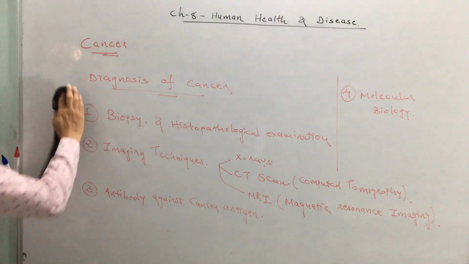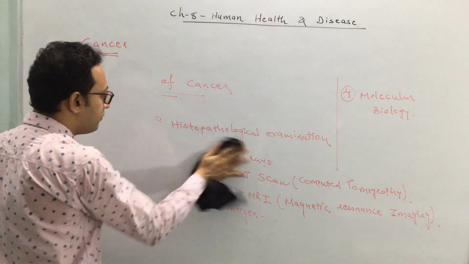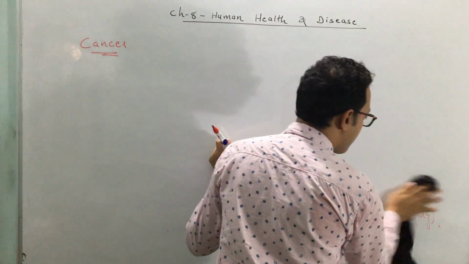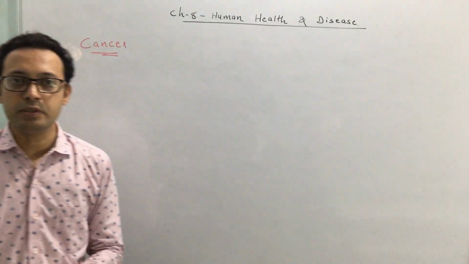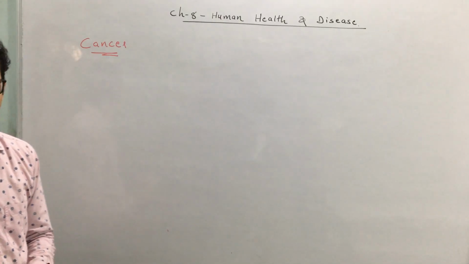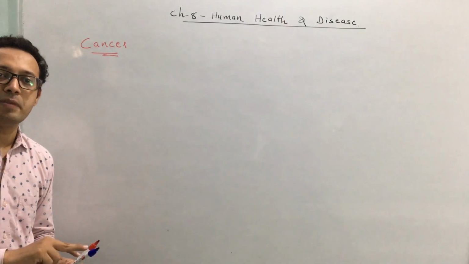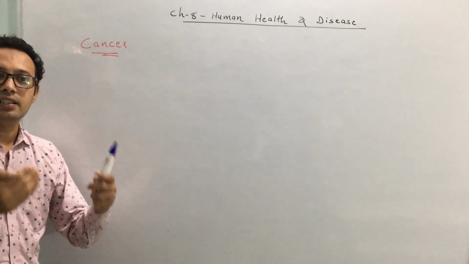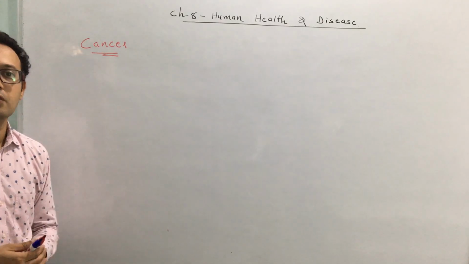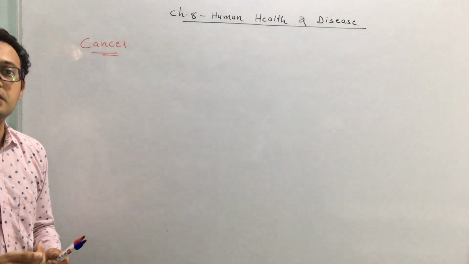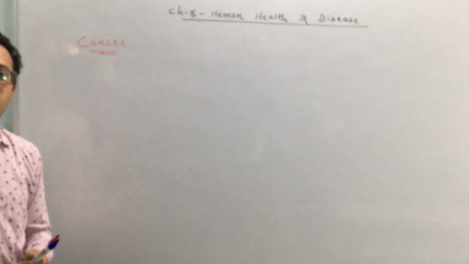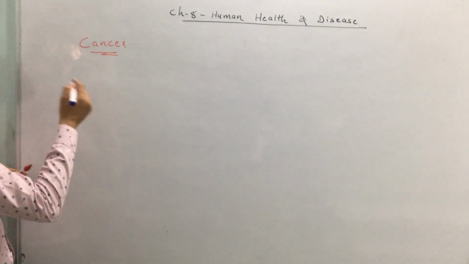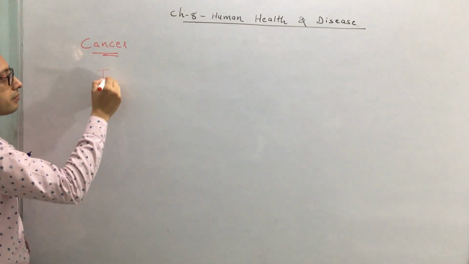So what we have discussed today, we have discussed what is cancer, how the cancer occurs, how the normal cell differs from a cancerous cell. Normal cell has a contact inhibition, cancerous cell don't have a contact inhibition. We have also seen the difference between benign tumor and malignant tumor. We have also discussed the causes of cancer, means physical, chemical and biological agents, they are responsible for cancer. We also discussed the types of cancer like carcinoma, sarcoma, melanoma, leukemia, lymphoma. We have also discussed the diagnostic technique. And now, last part of this cancer is a treatment.